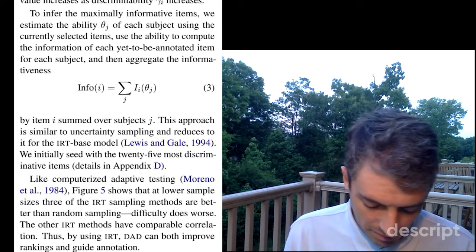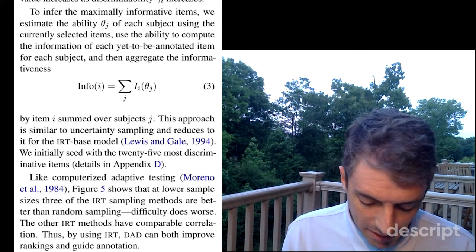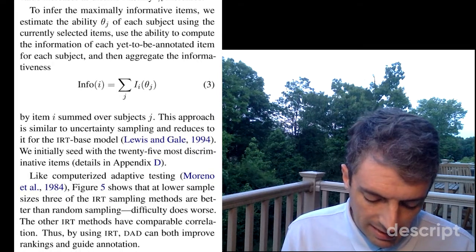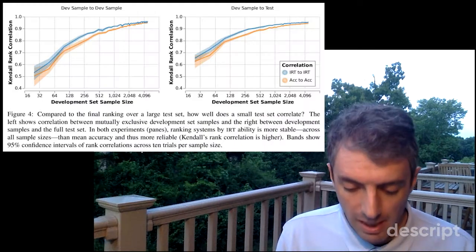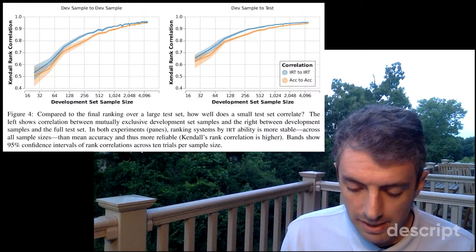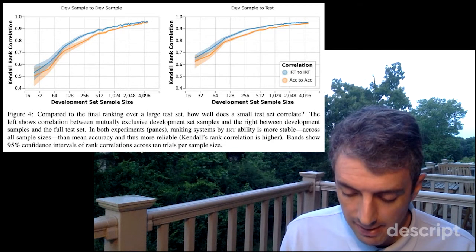Difficulty does worse. The other IRT methods have comparable correlation. Thus, by using IRT, DAD can both improve rankings and guide annotation. Figure 4. Compared to the final ranking over a large test set, how well does a small test set correlate?